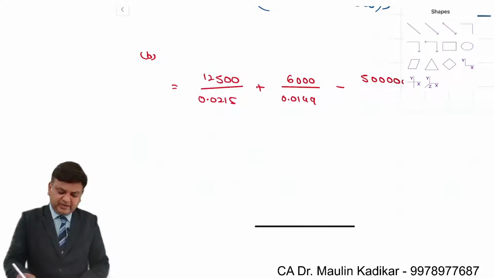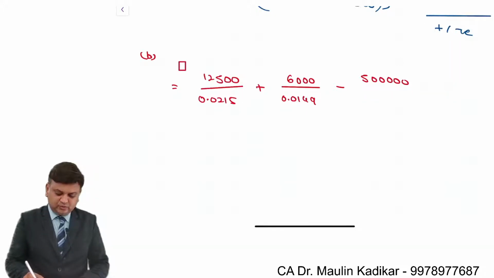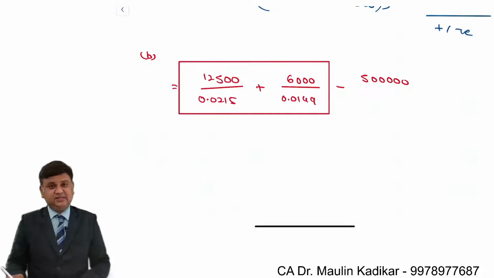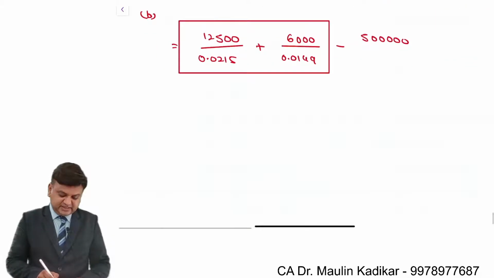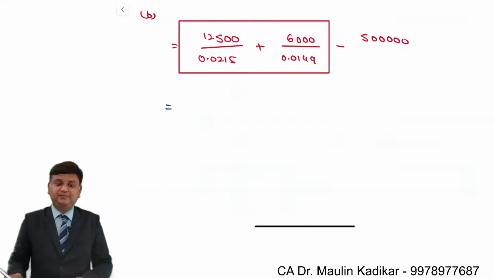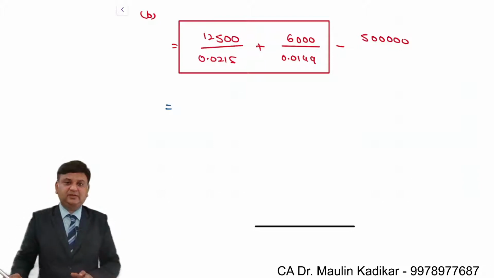Dear students, it may happen that the total of these two would be greater than 5 lakhs, and it may happen that the total of these two is less than 5 lakhs. Whatever the answer that you have, this will be in rupee terms on, let us say, 1st of January, that is at the beginning of the month.